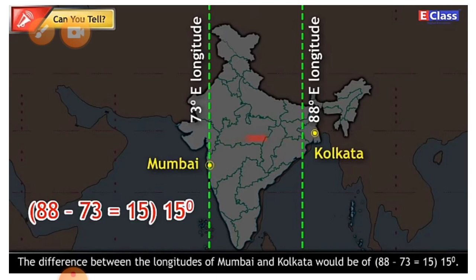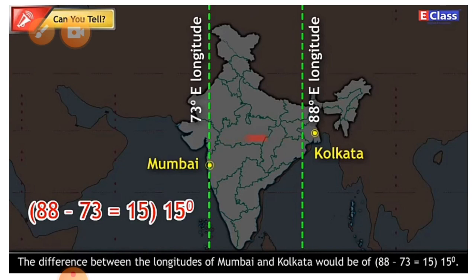You have to write down the questions and answers in the notebook. The answer: the difference between the longitudes of Mumbai and Kolkata would be 88 minus 73 is equal to 15. It means 15 degrees.